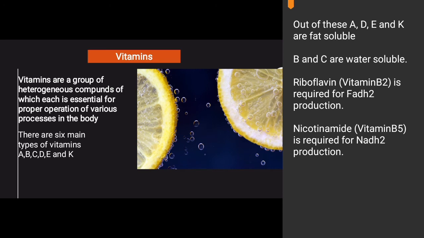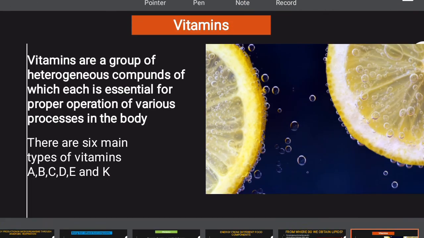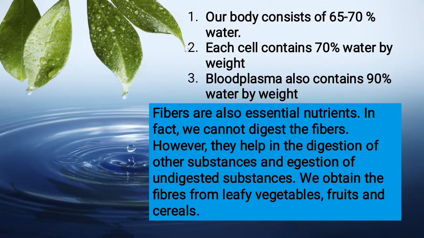So we come to the third point. Riboflavin, also called vitamin B2, is required for FADH2 production. As I discussed earlier, this is a subcategory of vitamin B, and nicotinamide, vitamin B5, is required for NADH2 production. Simple to remember, students.